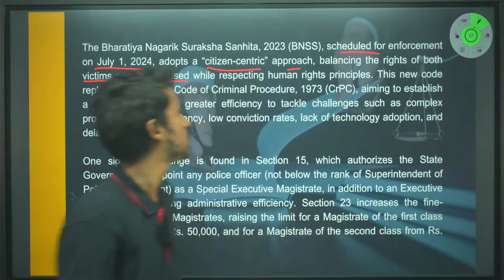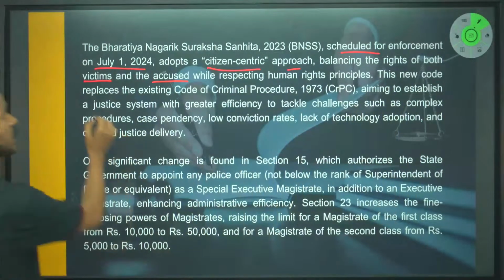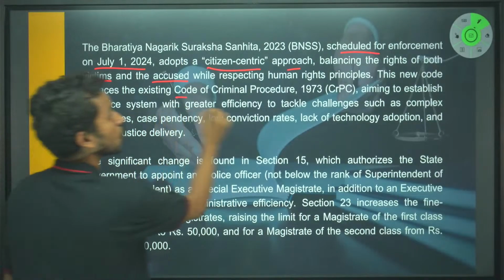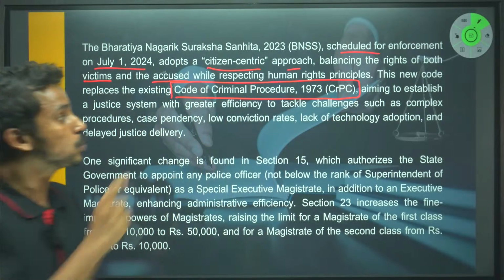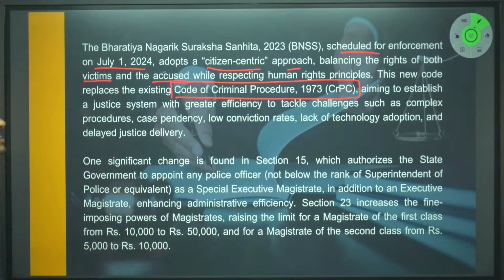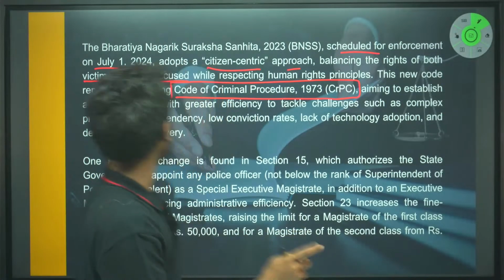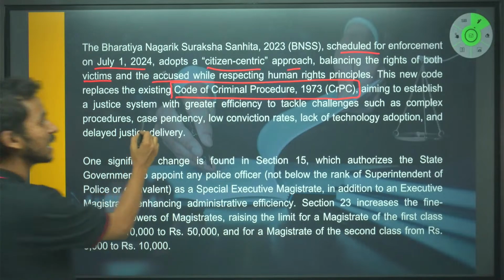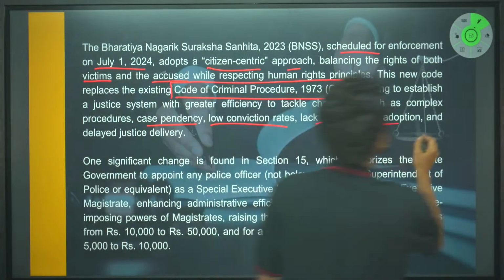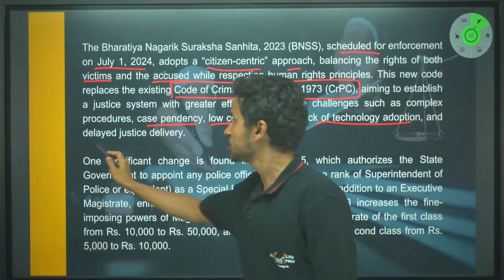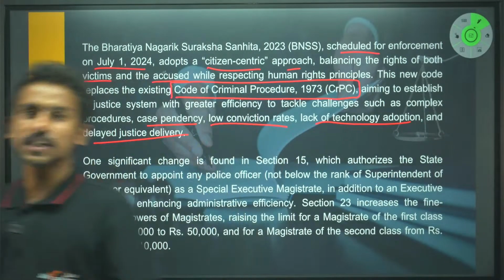This is a very basic introduction that the author has given. This new code replaces the existing Code of Criminal Procedure 1973, aiming to establish a justice system with greater efficiency to tackle challenges such as complex procedures, case pendency, low conviction rates, lack of technology adoption, and delayed justice delivery. Right? So these are the things that this new law is trying to remedy.